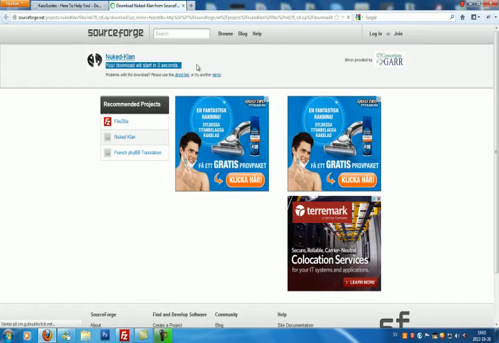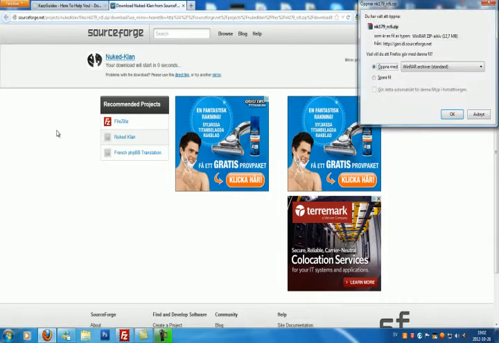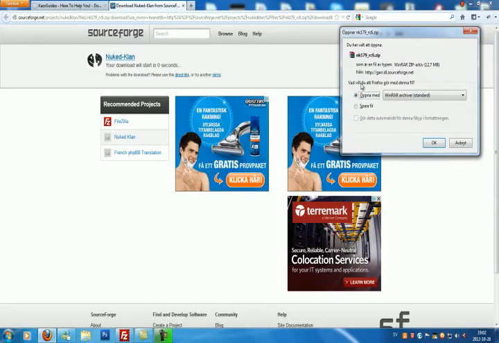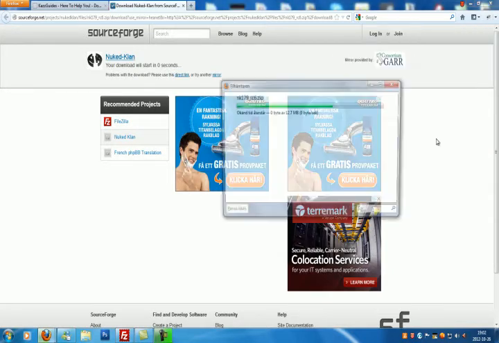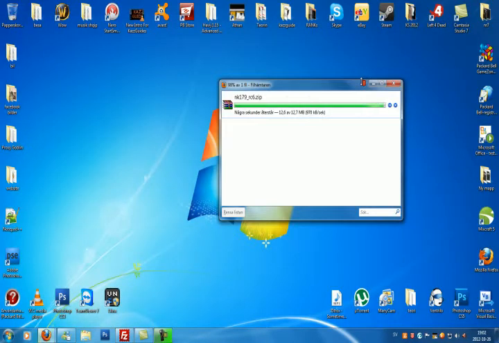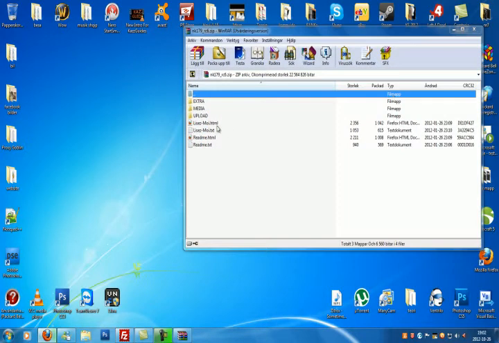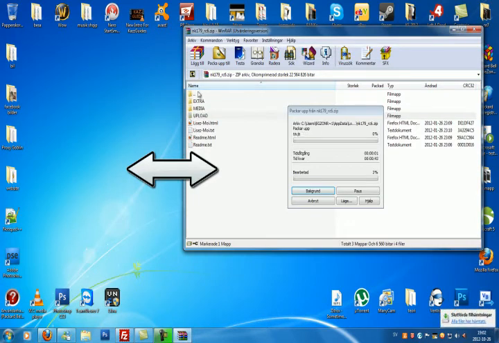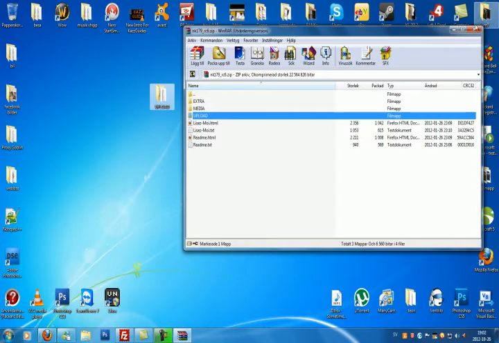Now we'll have to wait a few seconds. Alright, you don't need to save the file, so you can just open it with the program you're using. I'm using WinRAR. Minimize. Alright, just drag the upload folder onto your desktop. We won't be needing the other files. There you go, close it down.